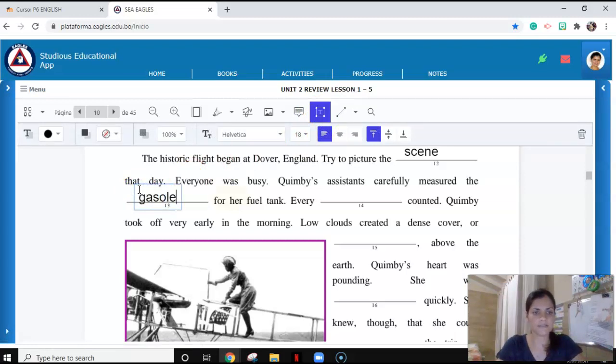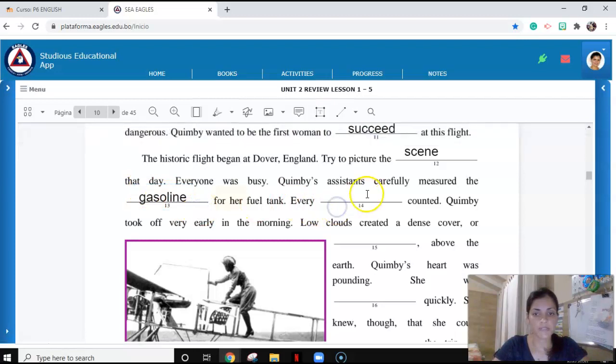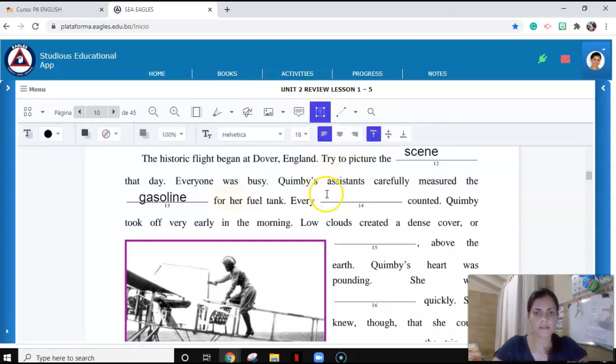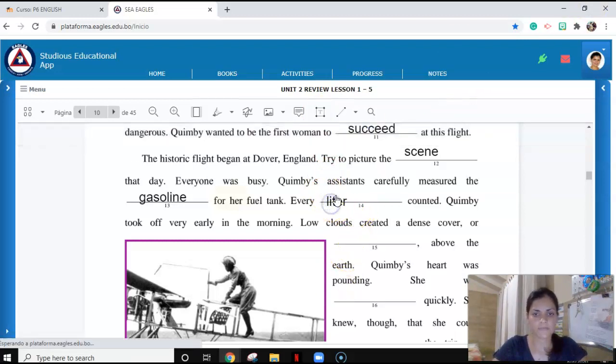Gasoline. Gasoline. What do you usually measure? Right? And then every, we start talking about the same subject. Liter counted. Liter. So every liter counted.